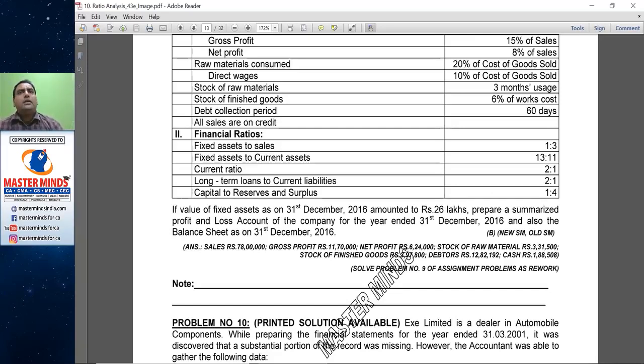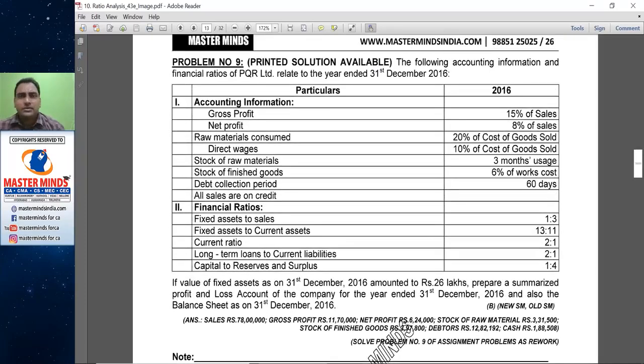Long-term loan to current liabilities. Again, on the liability side, we have long-term loan. Capital to reserves and surplus, so share capital and reserves and surplus. We have to segregate the equity into capital and reserves. The ratio is 1:4. The value of fixed assets as on 31st December 2016 is 26 lakhs, so the amount of fixed assets has been given. Then you have to prepare the rest of the balance sheet.